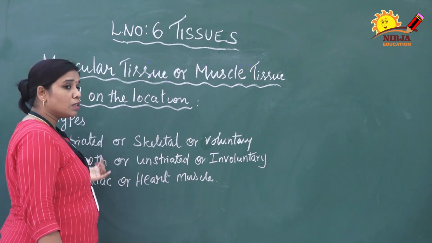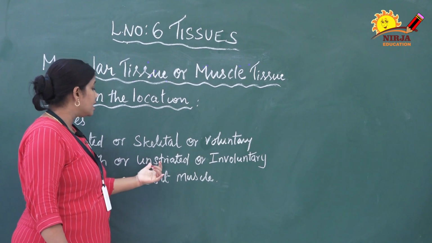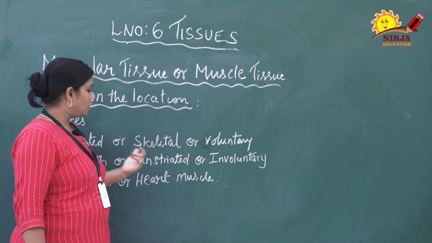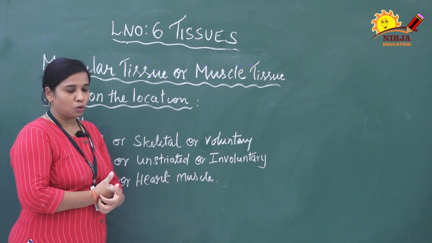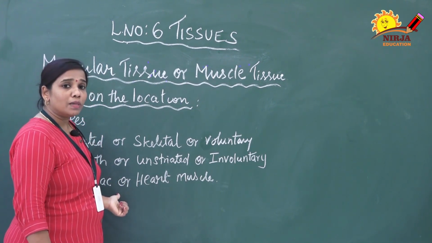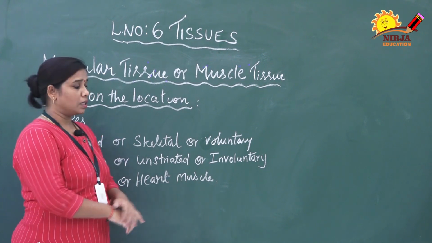Next one is smooth muscle. The smooth muscle is also called unstriated muscle or involuntary muscle. There are three names for smooth muscle too. The third one is cardiac muscle. The cardiac muscle is also called heart muscle.